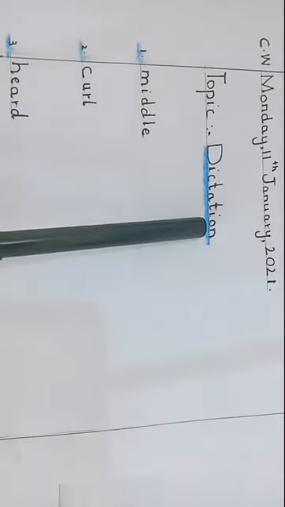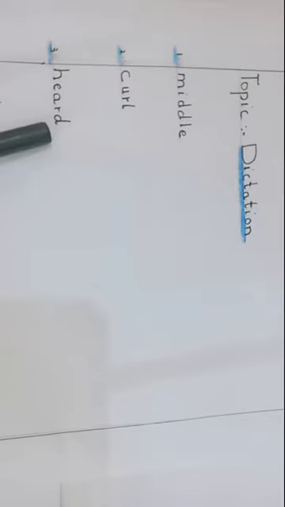Open the Notebook of English Literature, write the date, and the topic is dictation. First word is middle, second is girl, third is heard, and fourth is stairs. These are dictation words you will have to learn and write in the Notebook of English Literature.